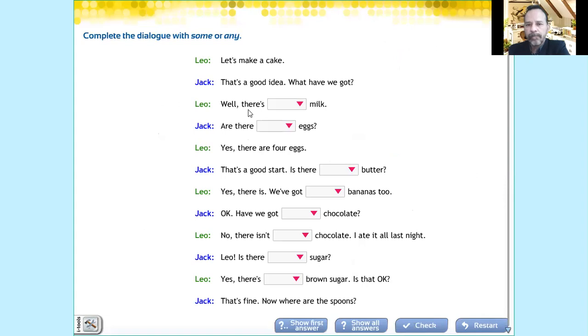Now, let's go to the second part of the pedagogical sheet, which says complete the dialogue with some or any. It says, let's make a cake. That's a good idea. Okay, what have we got? Well, you choose milk. Milk is uncountable, some or any. If it's affirmative, obviously you choose some milk. Are there eggs? This is a question.